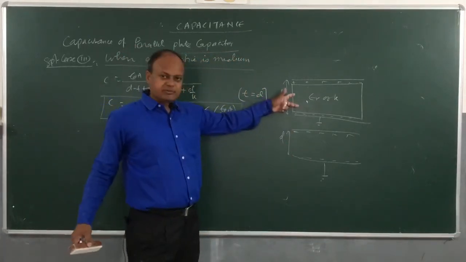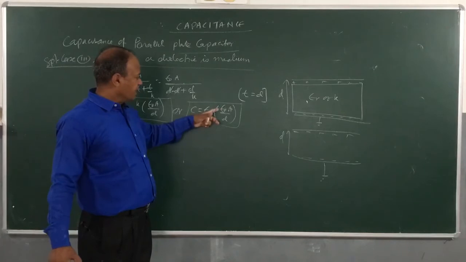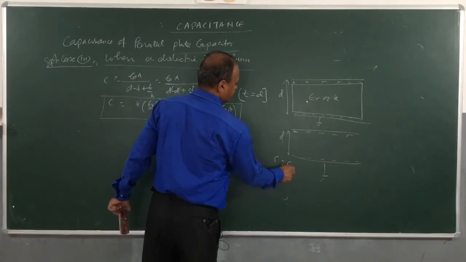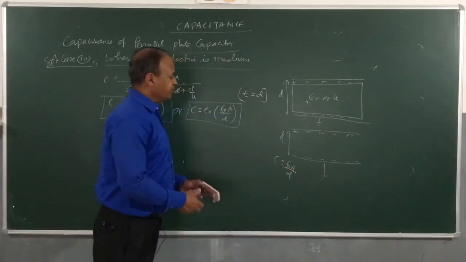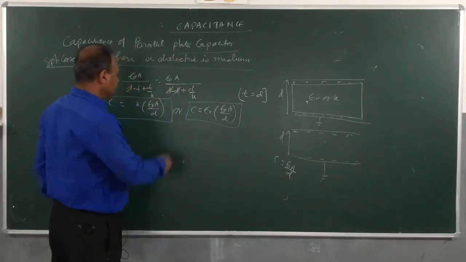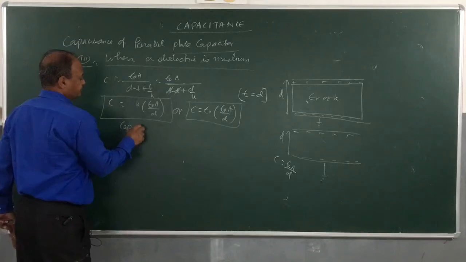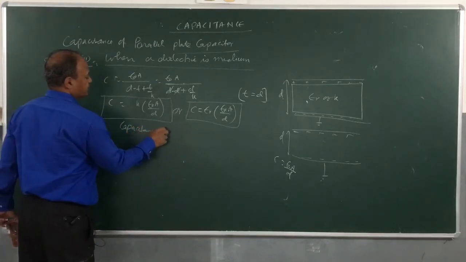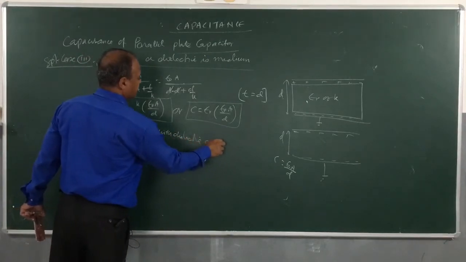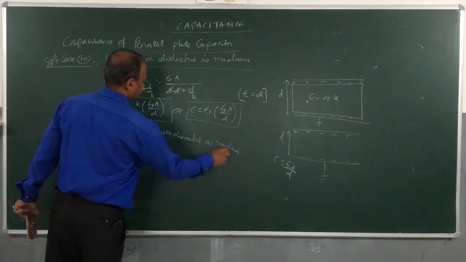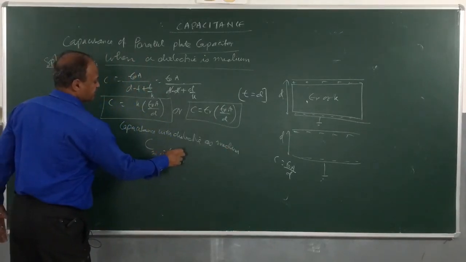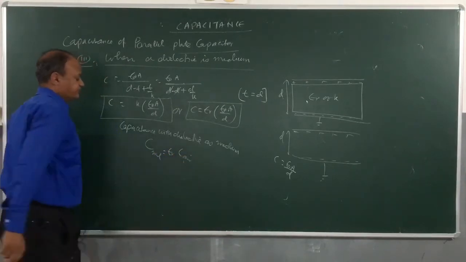So when I look at the capacitance of this one, it is epsilon R into epsilon naught A by D, and when I look at only this one, this is epsilon naught A by D. So by comparing these two expressions, we can say that capacitance with dielectric as medium, C with the medium is equal to epsilon R times C with air.